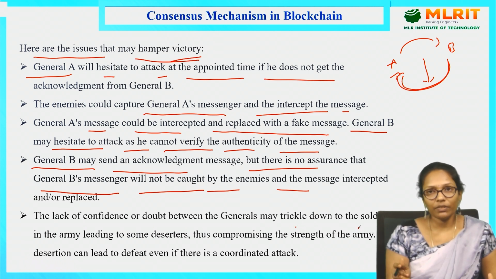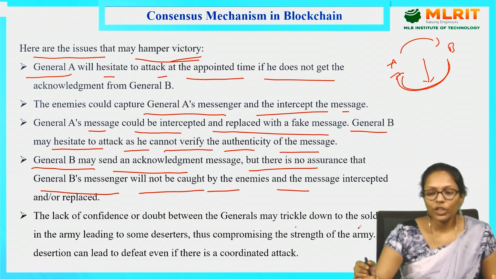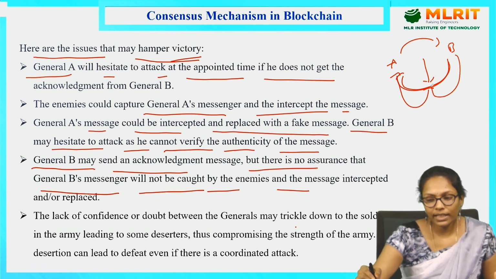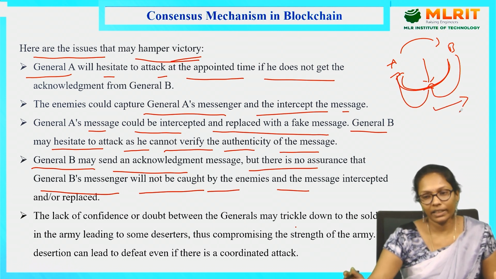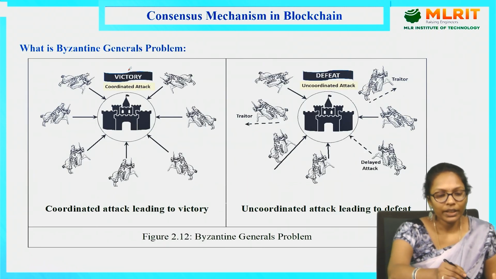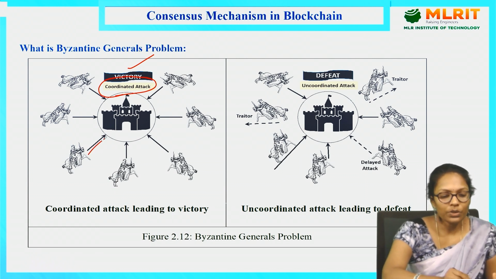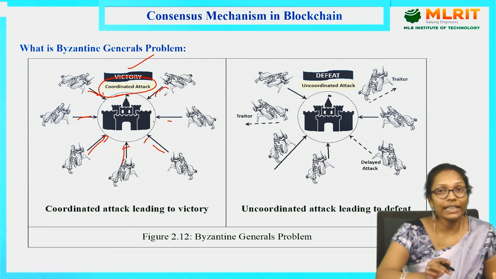The lack of confidence or doubt between the generals may trickle down to the soldiers. So even if all these are okay, if there is no confidence in any of these generals, then they cannot attack the city at the same time. If they don't attack the city at the same time, then it will lead to a defeat. That is what this diagram is explaining. So when can I get the victory? If it is a coordinated attack. What do we mean by a coordinated attack? All the soldiers need to attack the city at the same time.